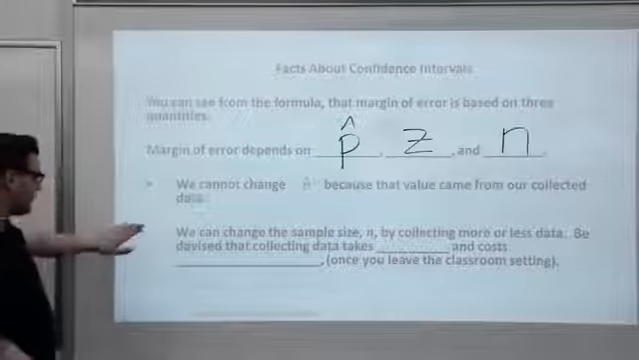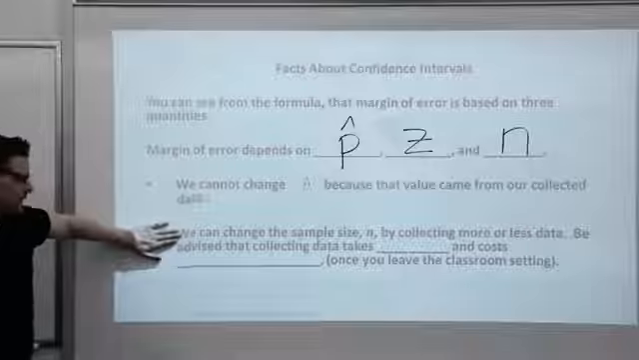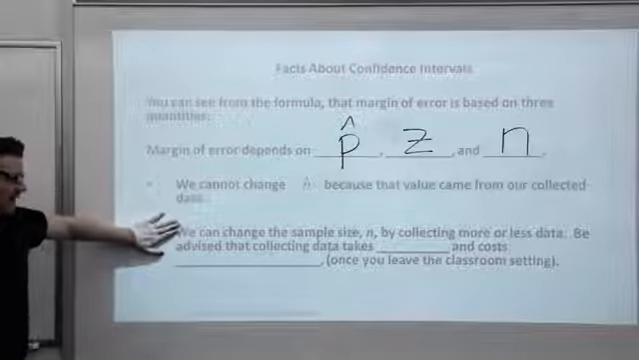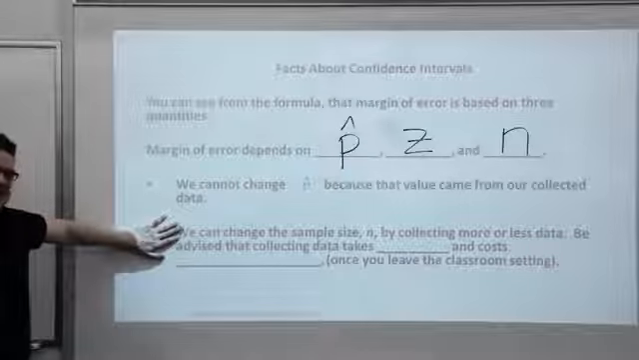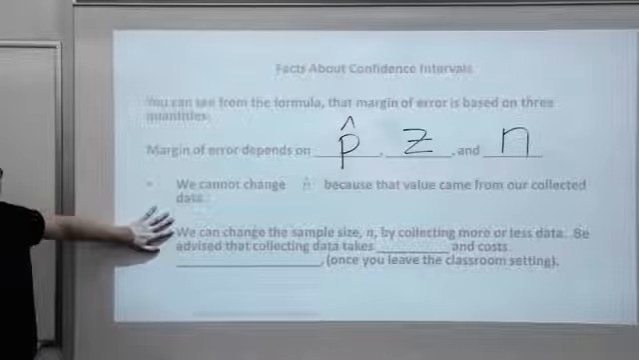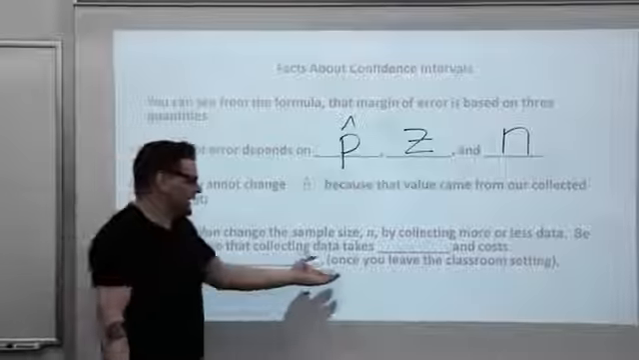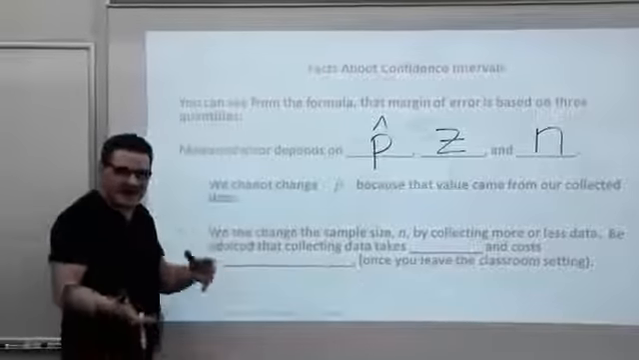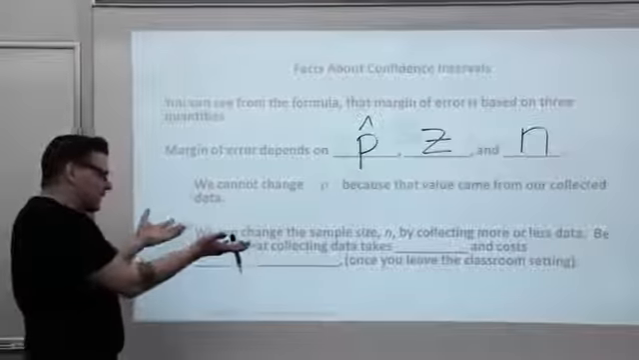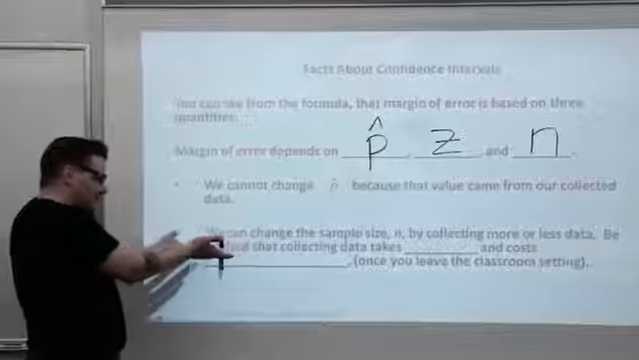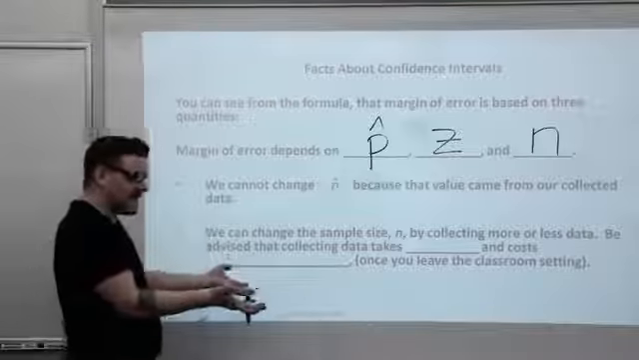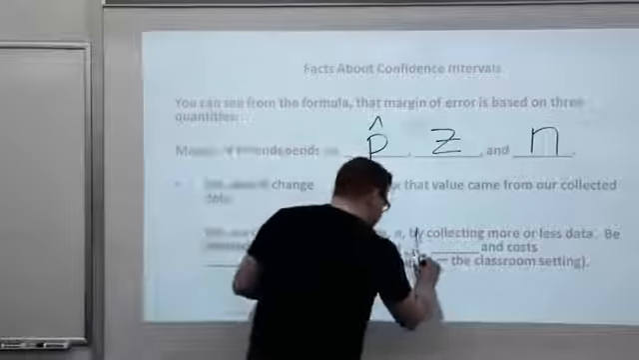Bottom bullet point here, we can change the sample size by collecting more or less data. In a classroom setting, your instructors, I remember sitting in statistics classes, like, oh, just collect more data. Once you leave the classroom setting, that's not so easy. Like, it sounds good, right? And why isn't it so easy? Be advised here, collecting data takes time. Collecting data costs money.